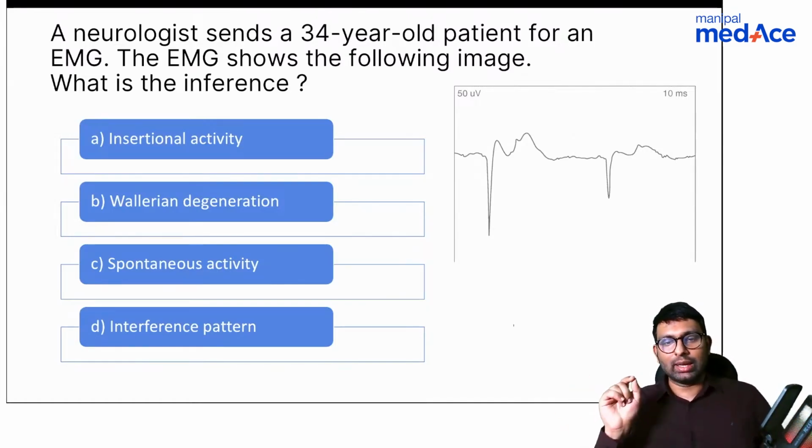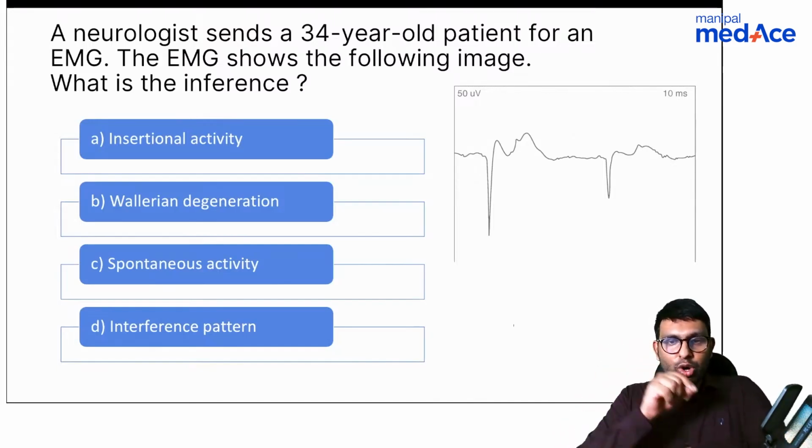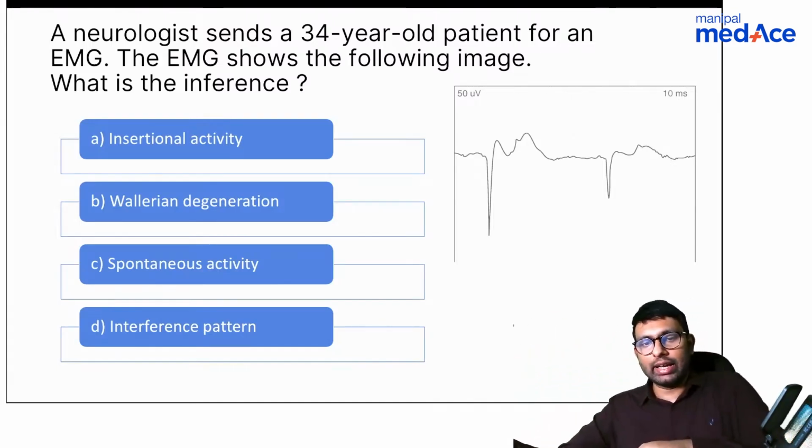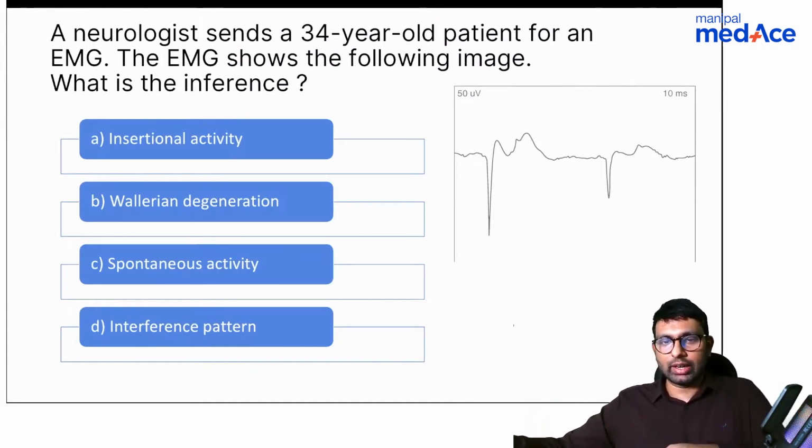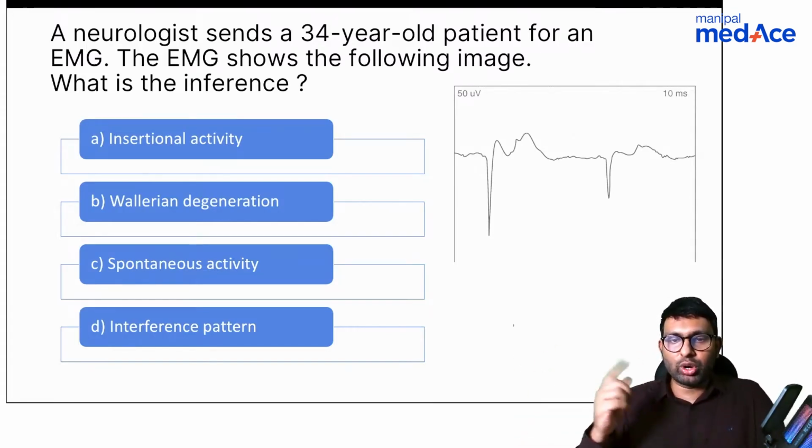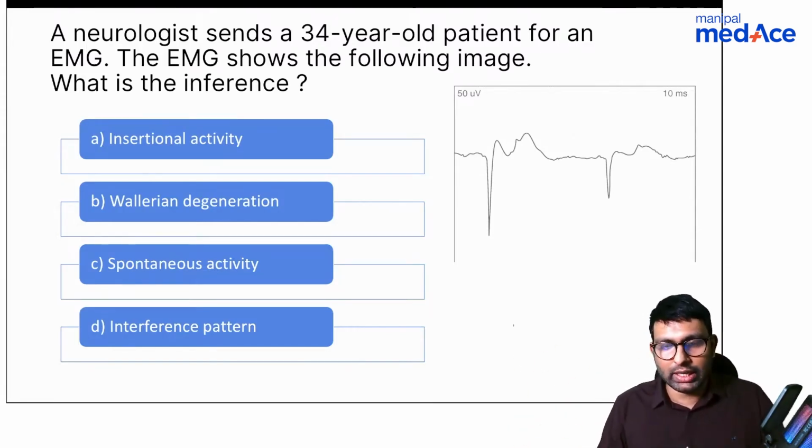So what you do in EMG is you place an electrode on a muscle and you take that reading into a machine, and through that you realize whether that muscle is still having neuroactivity or not. So that is basically what EMG is.